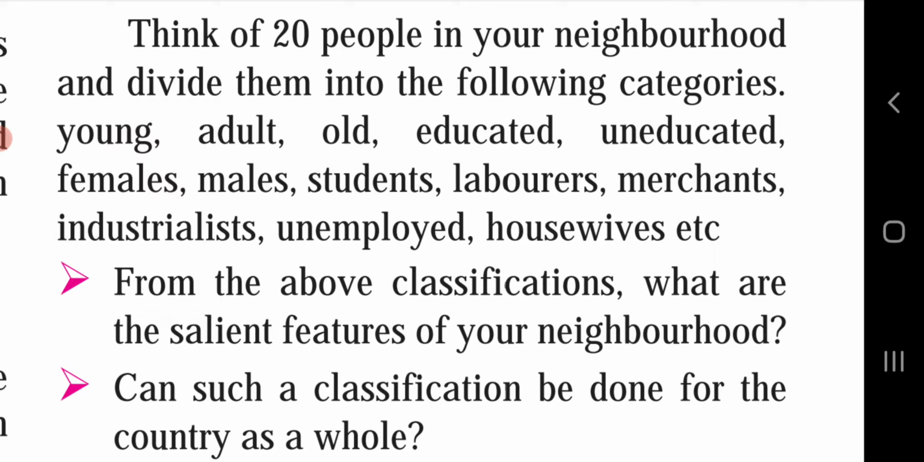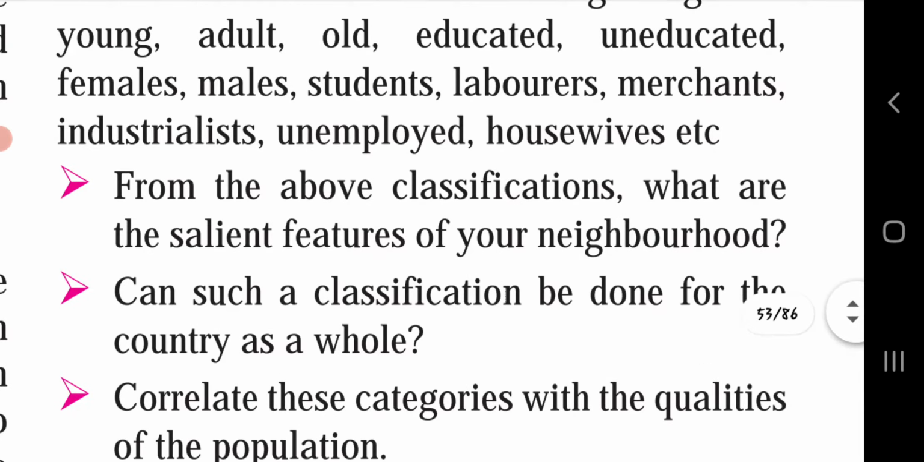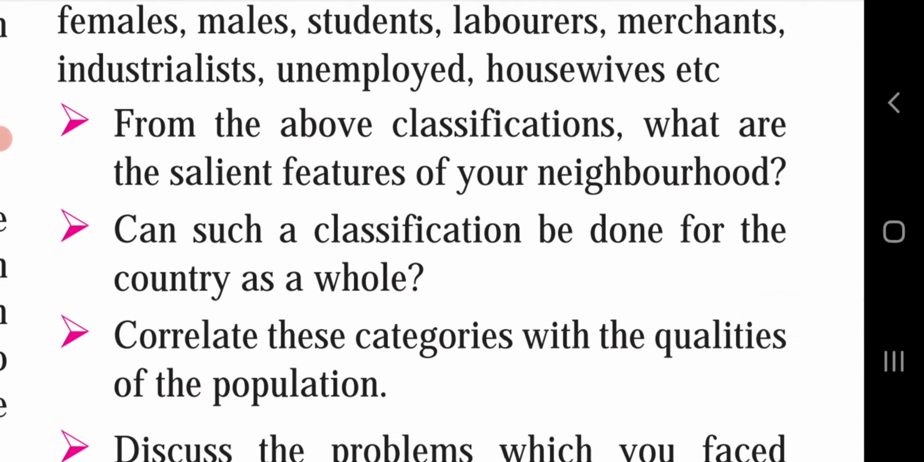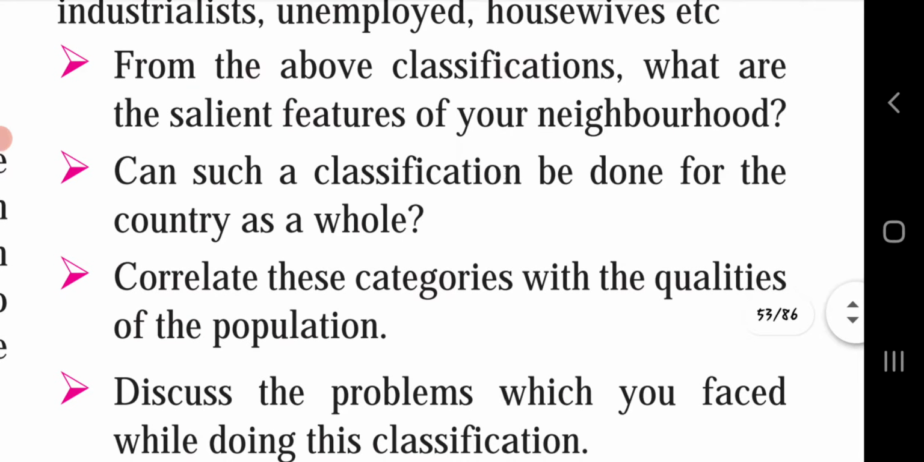In the first column, you have to write young, adult, old, educated, uneducated, females, males, students, laborers, whether he is a merchant or an industrialist, whether he is unemployed, or she is a housewife. So you have to distribute them according to these points. Complete this activity and write it down in your classwork. And on the next Saturday, you have to send that picture on the group.